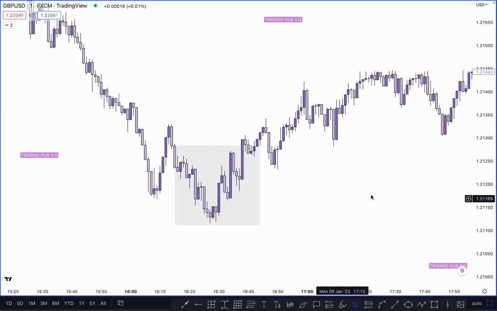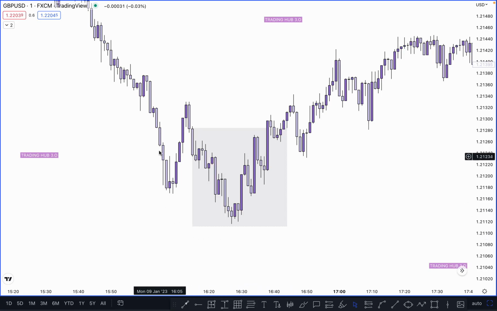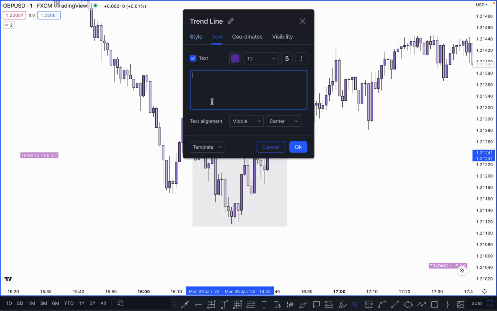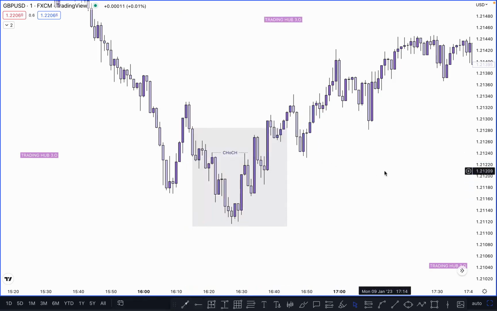Now look at this picture very carefully. Where is our first pullback in this leg? You can see in this leg, where is our first pullback? This high. So this high acts like our change of character at this point, because market momentum is looking for a reversal to the upside. To confirm any buy or sell, price must take out the lower time frame inducement, or if the market takes out the previous lower time frame high or low, sweep the high or low, you can directly buy or sell as per the entry plan, which will be covered in an upcoming chapter.